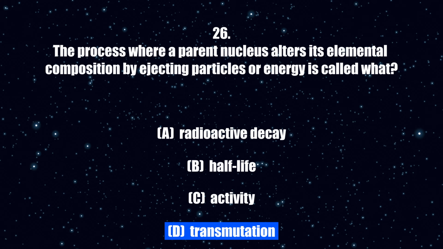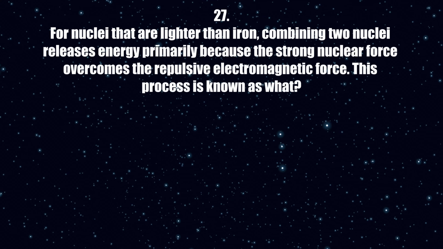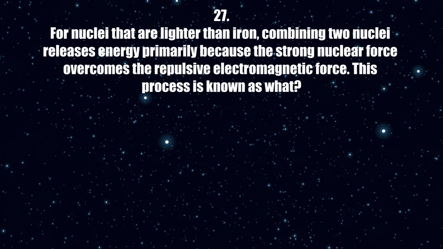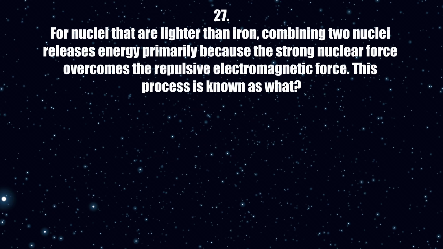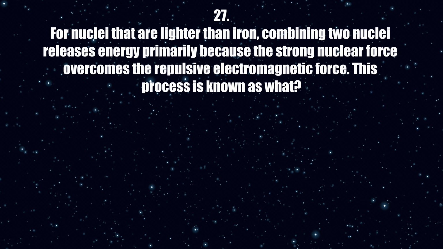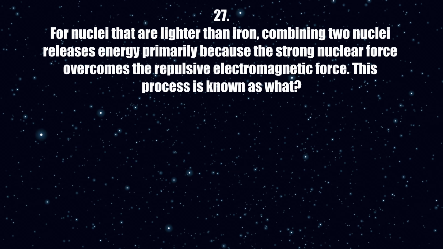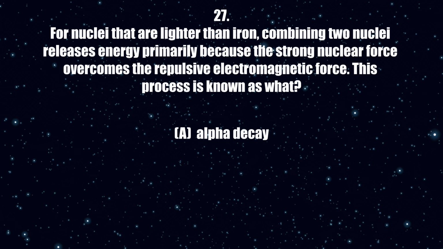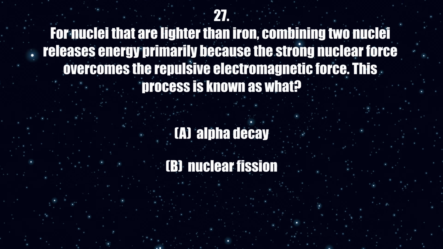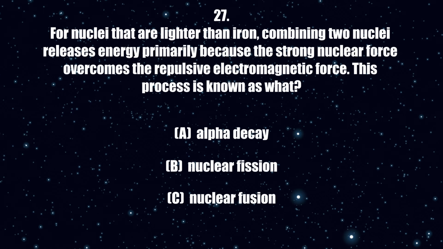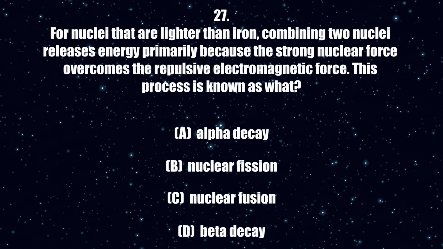The correct answer is D. 27. For nuclei that are lighter than iron, combining two nuclei releases energy primarily because the strong nuclear force overcomes the repulsive electromagnetic force. This process is known as what? A. Alpha decay. B. Nuclear fission. C. Nuclear fusion. D. Beta decay.